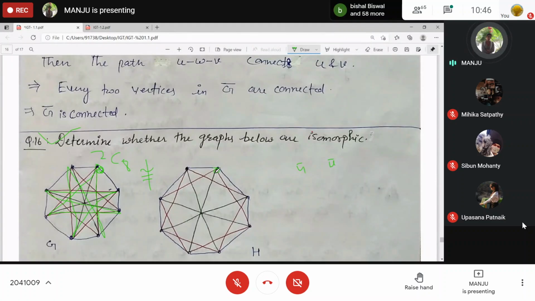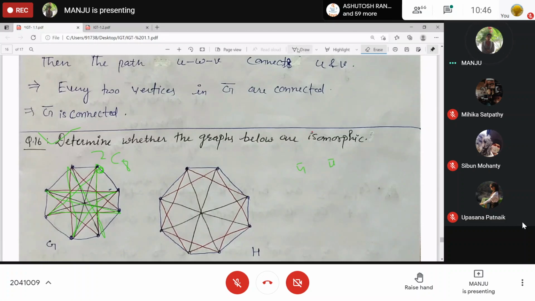What about this one? If you start with this one, go to this one, no, right? What else? You can go to this one, then this one, C4, and C4 again in diagonals, right? So here only one C8 is present.